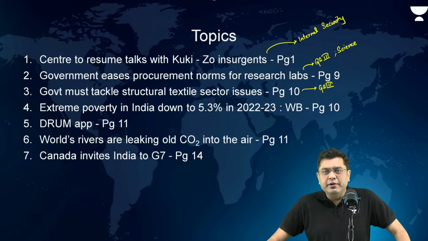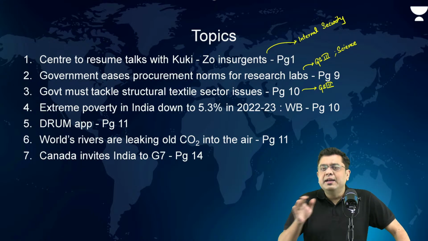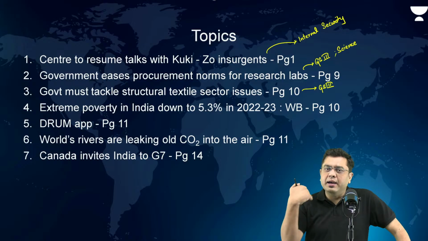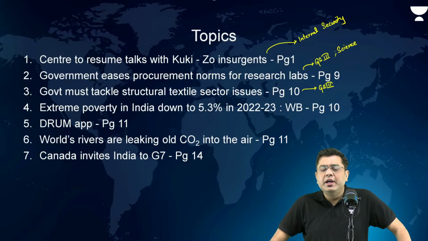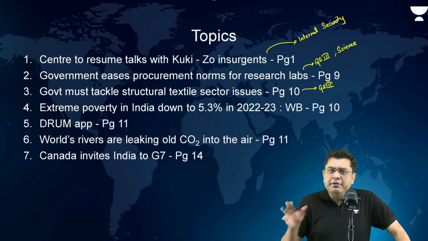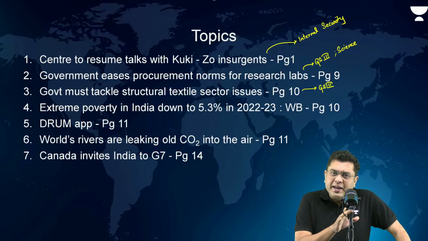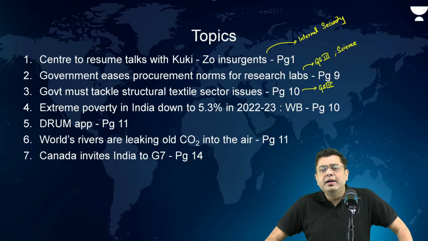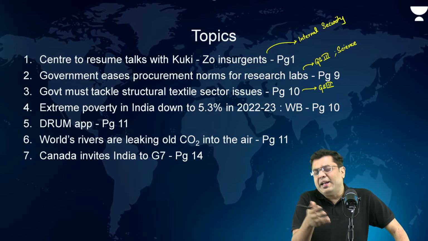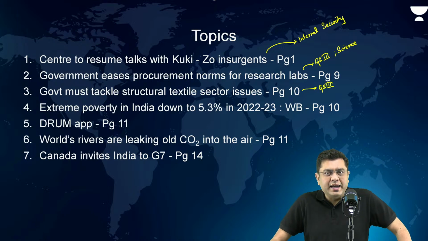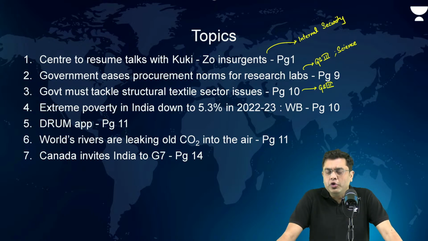Now, Canada invites India for G7 after a lot of tussle and uncertainty about India not being invited, which India was not expected to be. Finally, Canada has managed to invite, India has accepted that invitation, and the Prime Minister is expected to attend the G7 meet. With the help of this very brief look at G7, we shall also be taking a look at the overall perspective of this G7 meeting in Canada, what India's role is going to be, and why it can be relevant for India, but at the same time, why it should not have been that important to attend it in Canada. So these are some of the things that we are going to take a look into today.